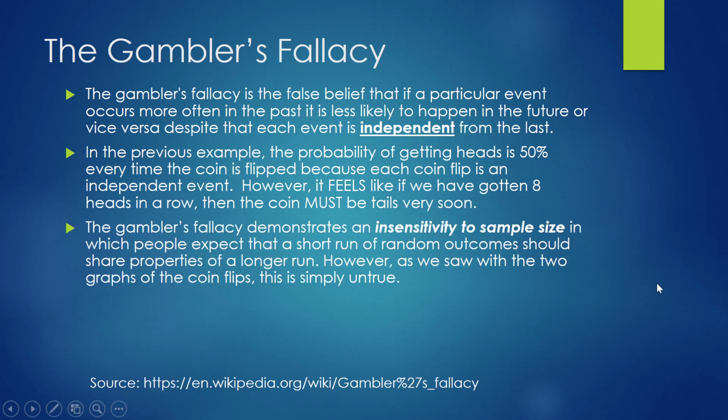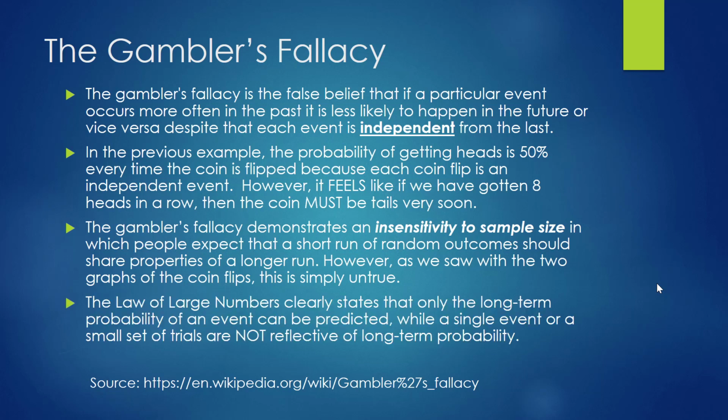The gambler's fallacy demonstrates an insensitivity to sample size, in which people expect that a short run of random outcomes should share the properties of a longer run. However, as we saw with the 2 graphs of the coin flips, this is simply untrue. The law of large numbers clearly states that only the long-term probability of an event can be predicted, while a single event or even a small set of trials are not reflective of long-term probability.